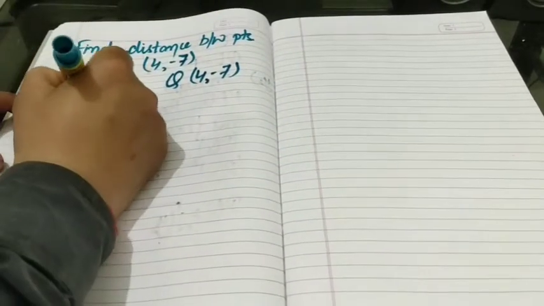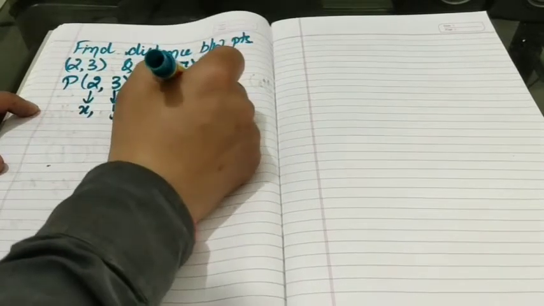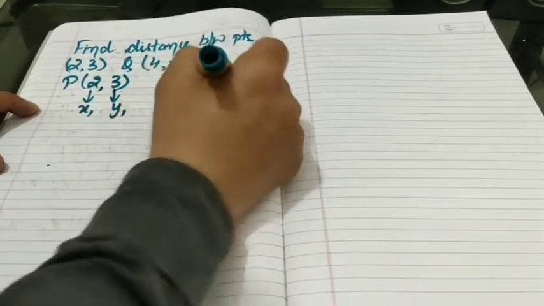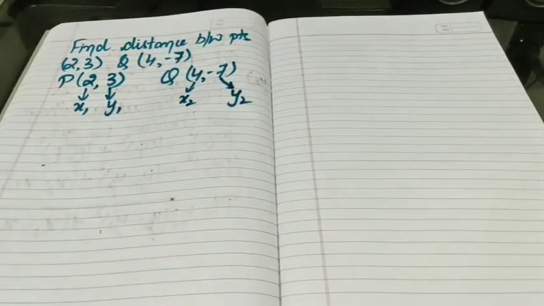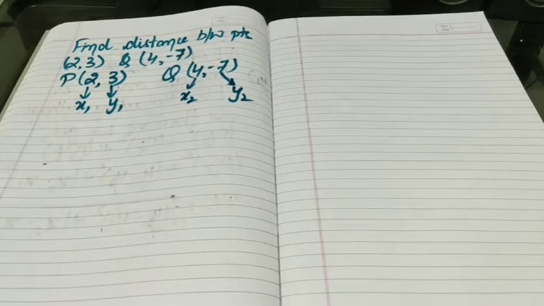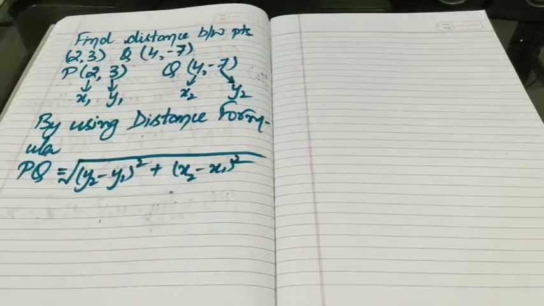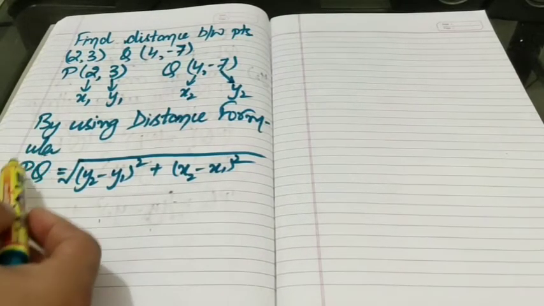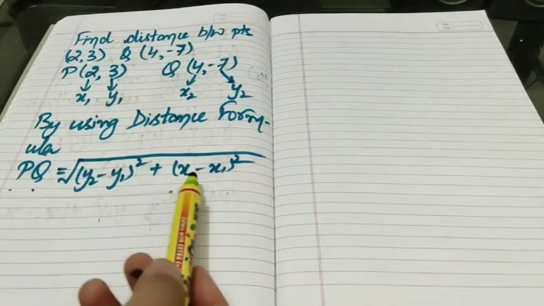Let this be x1 and this be y1, let this be x2 and this be y2. As I told you, we can find the distance between 2 points whose coordinates are given by using the distance formula. So here we will apply the distance formula only. By using the distance formula, length PQ equals the square root of y2 minus y1 square plus x2 minus x1 square.